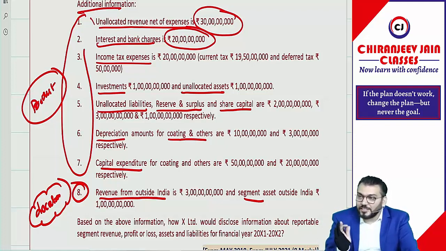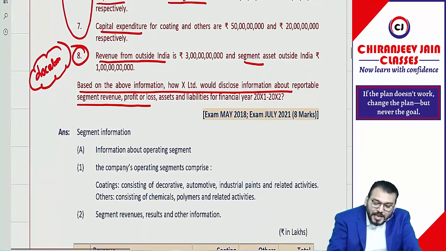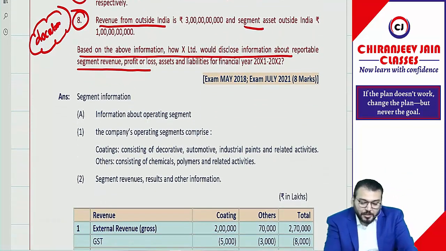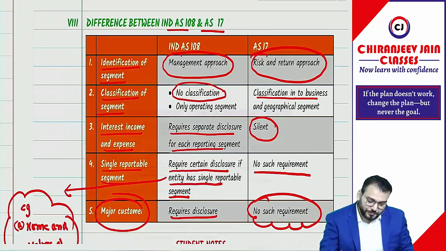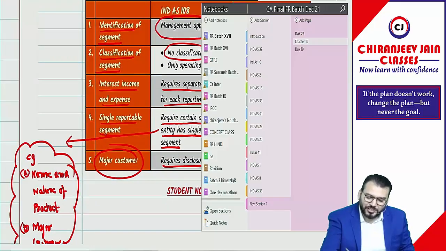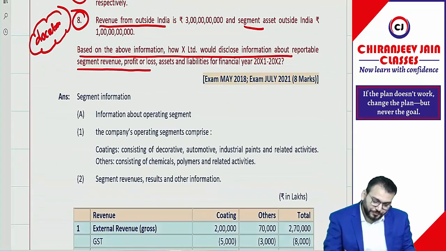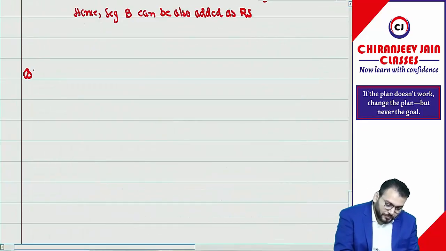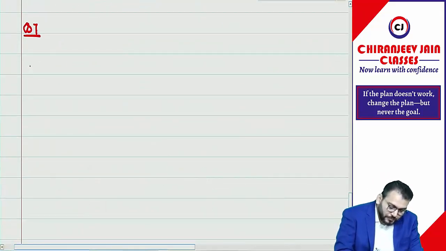Correct? Understood? Yes, sir. Based on the above information, how will X Limited disclose the information about reportable segment profit or loss, assets and liability for the financial year 2001-2002? Correct? So let us do it. Only one question is there, that we will do. So this is question number 7. Segment information.